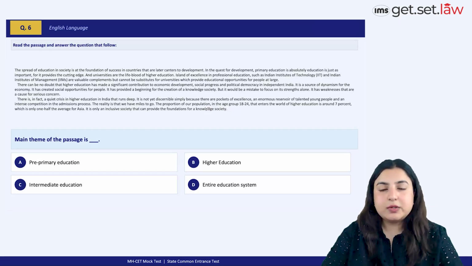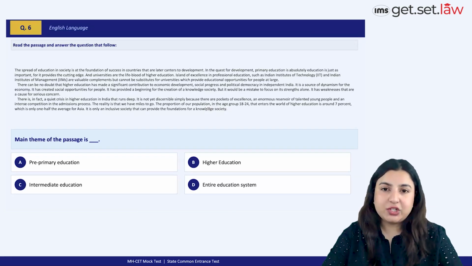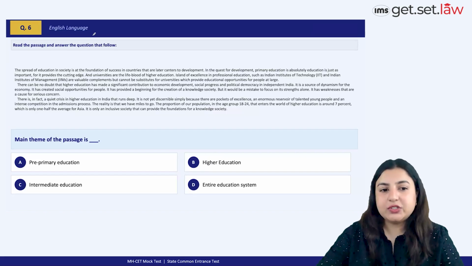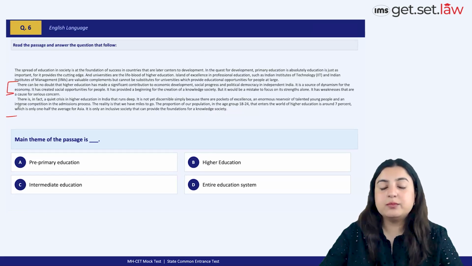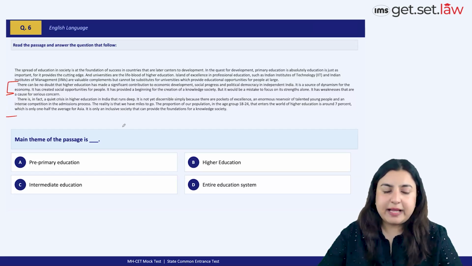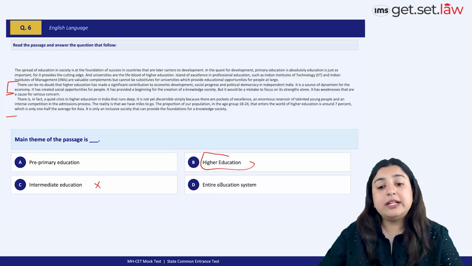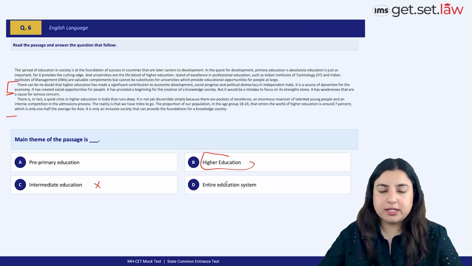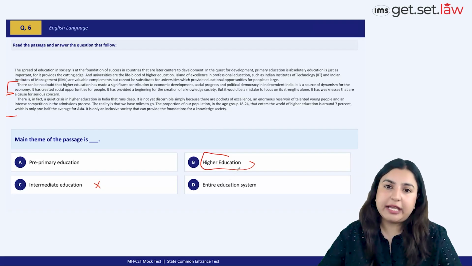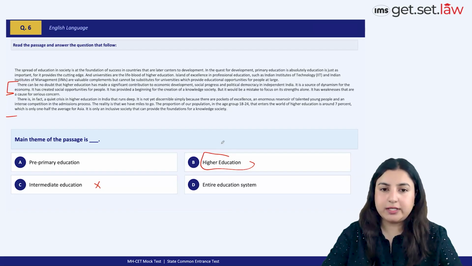The next passage primarily focuses on the importance of education with a special emphasis on the significance of higher education. Especially from this paragraph onwards, we are focusing more on the importance of higher education, right? Overall, again, a very simple passage. Main theme of the passage is question number 6. It's about higher education. We're not talking about pre-primary education or intermediate education, and we're not entirely talking about the whole education system. There is a special emphasis on higher education. Therefore, B is the best option choice.